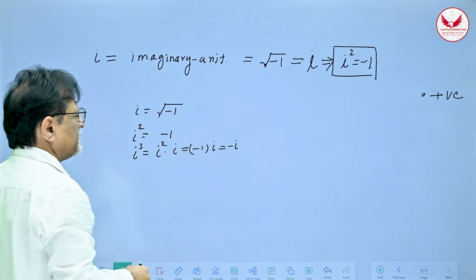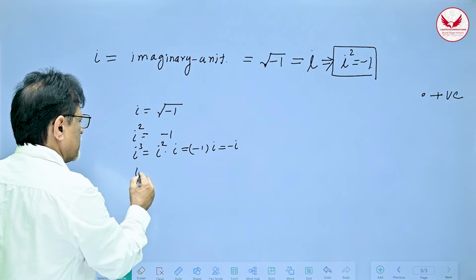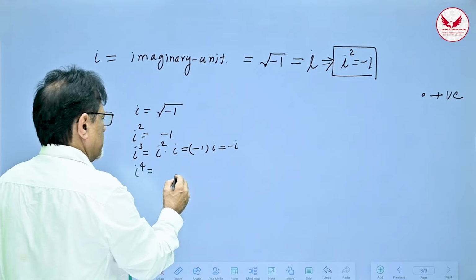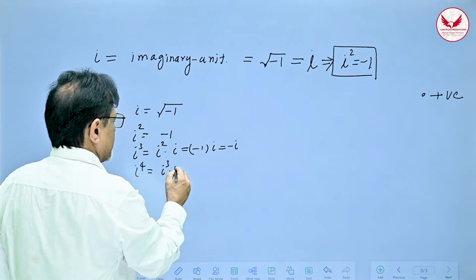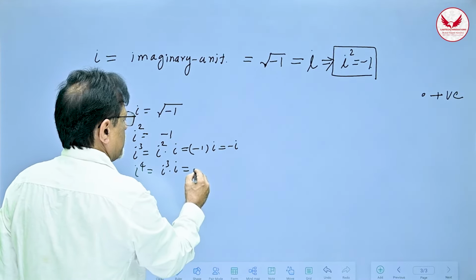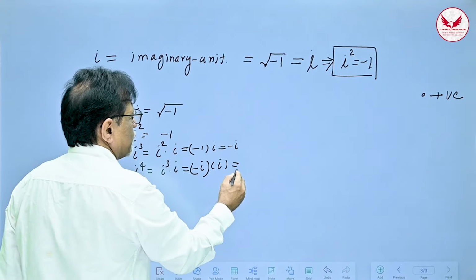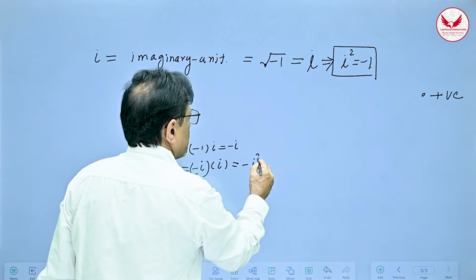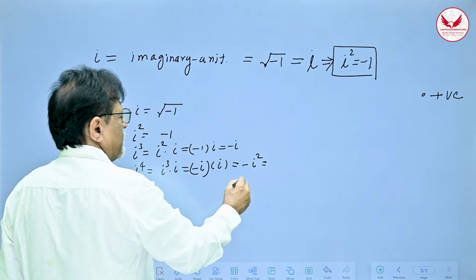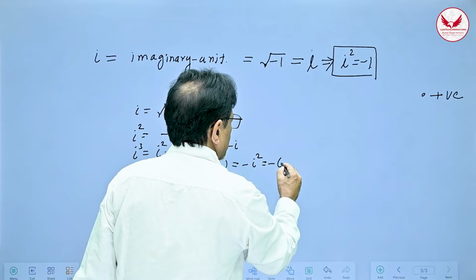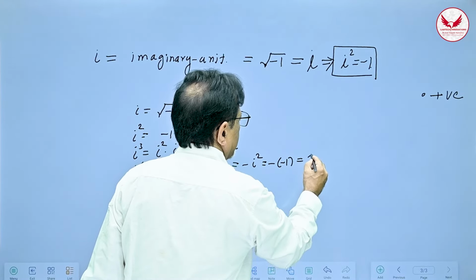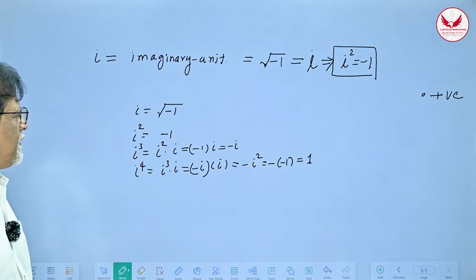So that will be minus i. Now what is i raised to 4? i raised to 4 will be i cube multiplied by i. But i cube is minus i, and multiplied by i, that gives you minus of i square. But i square, we already know is minus 1, so this is 1. Very strange.